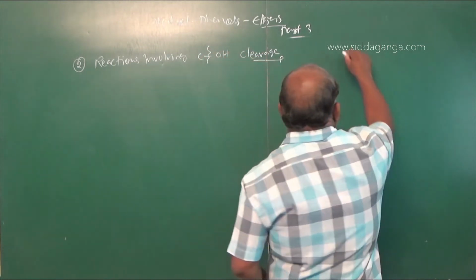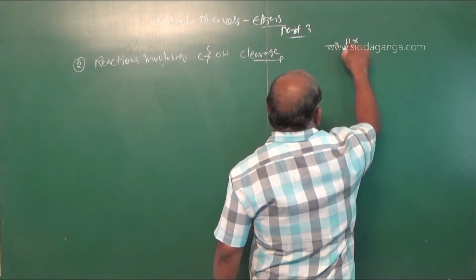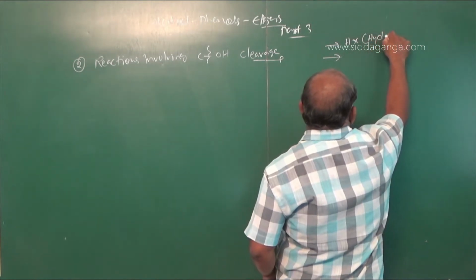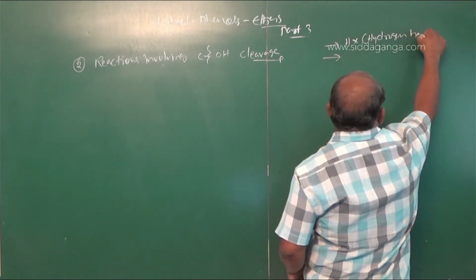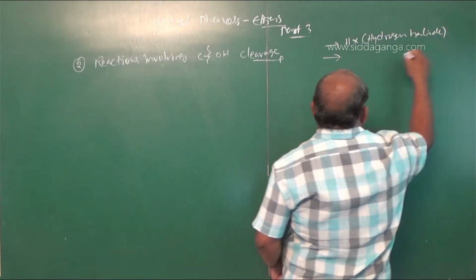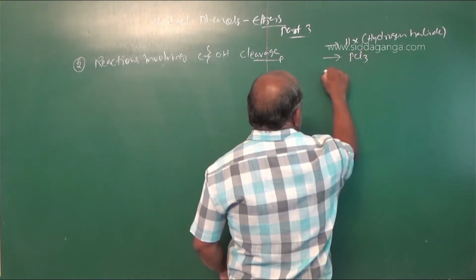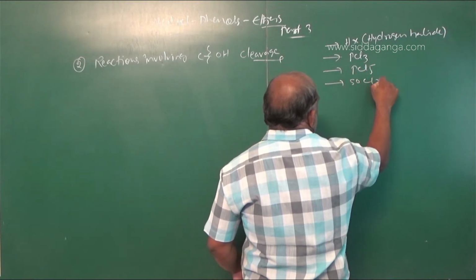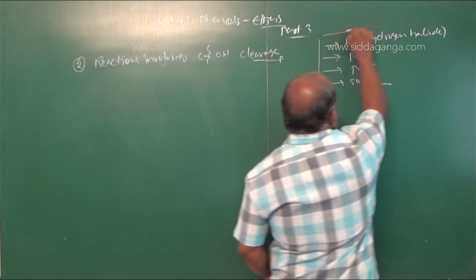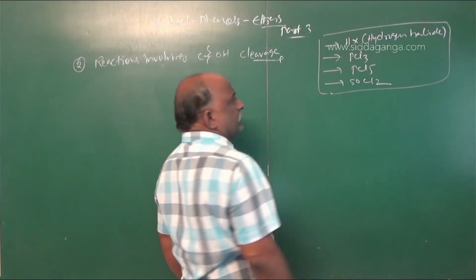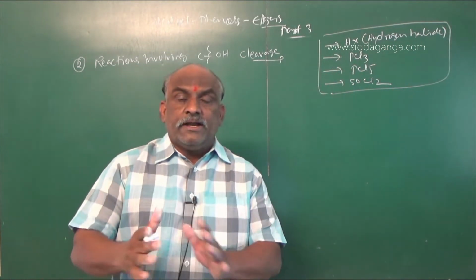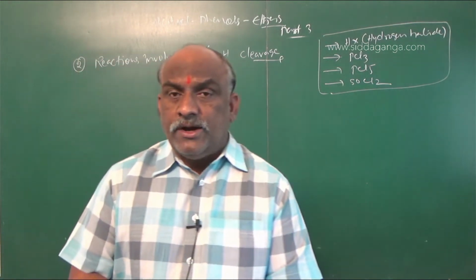Number one, HX, which is nothing but hydrogen halide. Second, PCl3, PCl5, SOCl2. These four reactions take place with C and O bond cleavage.